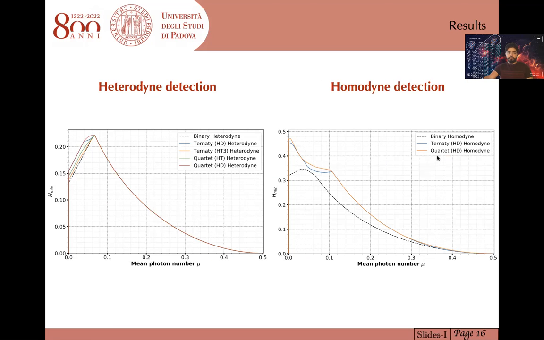In this slide, you can see the result of heterodyne and homodyne detection for more outcomes. For heterodyne detection, the conditional entropy is shown as a function of mean photon number. And as you can see, the optimal conditional mean entropy is always the same, even going from binary to 4 outcomes, though there is a small improvement for low mean photon numbers. On the other hand, for homodyne detection, the conditional mean entropy shows a significant improvement going from 2 to 4 outcomes. So we consider increasing the number of outcomes even more, with, of course, the strip configuration.